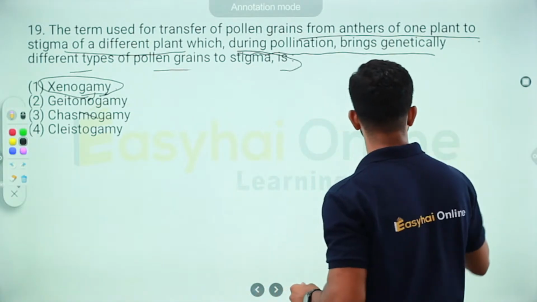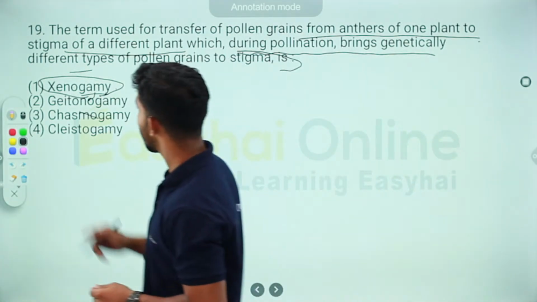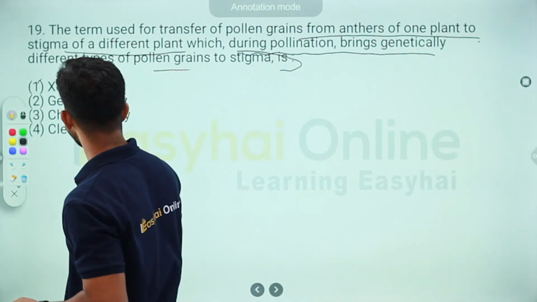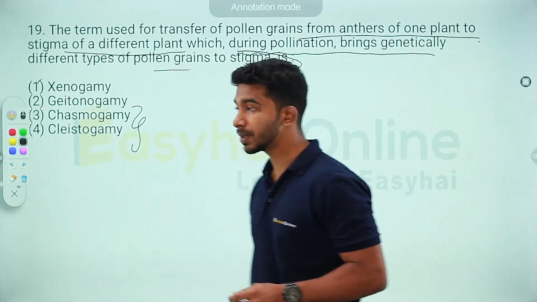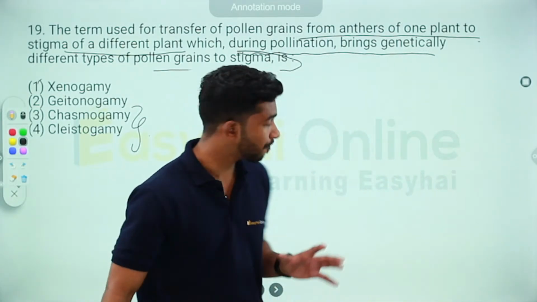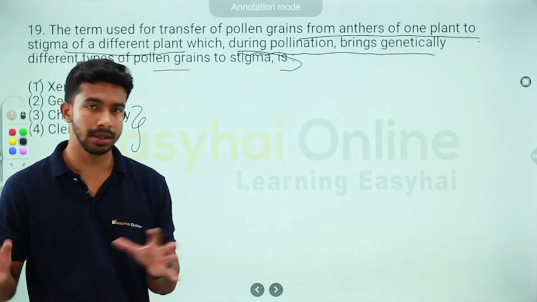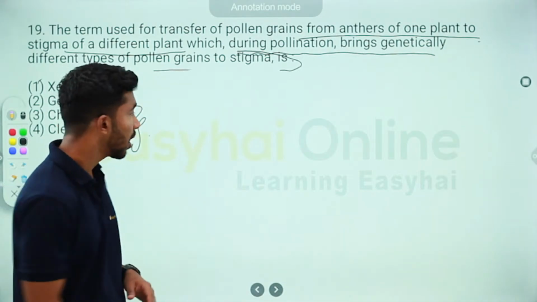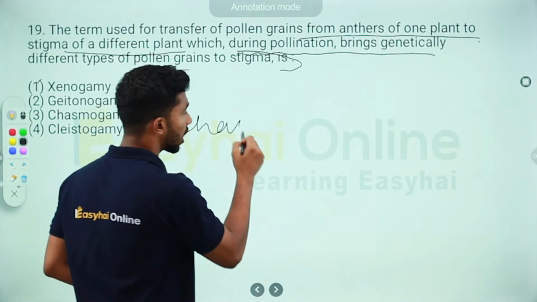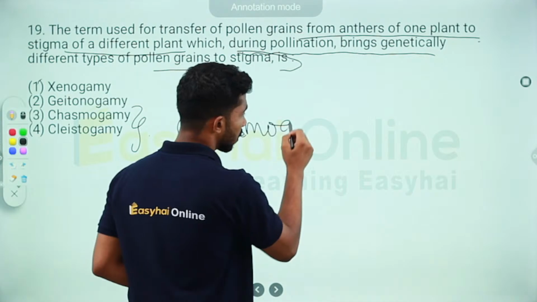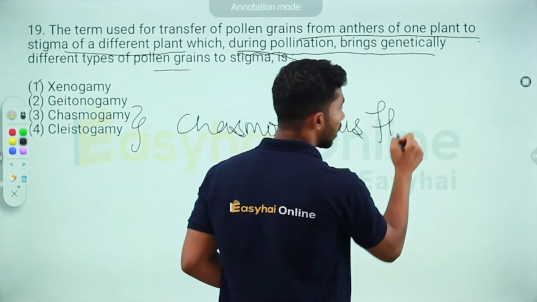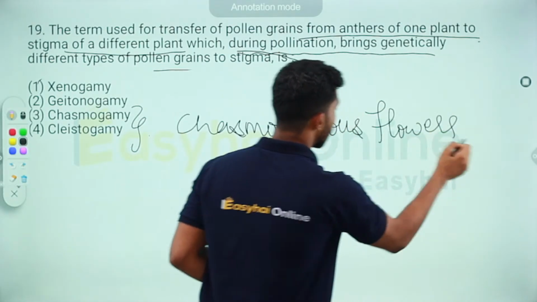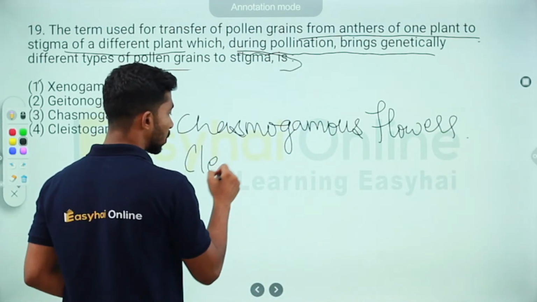Okay, so we've understood what xenogamy is. Let's understand chasmogamy and cleistogamy. Okay, let's understand these two terms. Now, chasmogamous flowers is just what we've understood so far. Chasmogamous flowers and cleistogamous flowers.